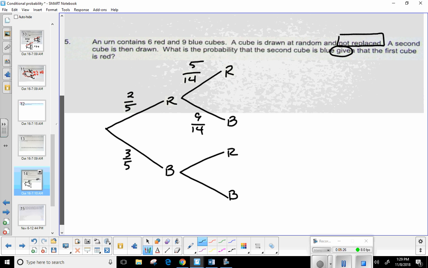Okay. What about if I chose a blue first? Then the probability of choosing a red would be 6 out of what? 14. So what would that be? Okay, 3/7. See, it would change it. Does that make sense? Okay. And then the other one should be what? Okay, 8/14, which would be 4/7. All right. Did everybody get the right probabilities?